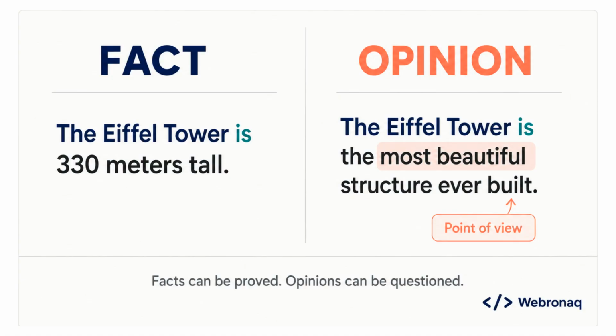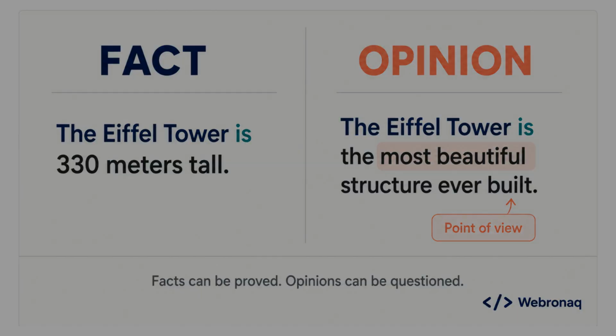Now this one. The Eiffel Tower is the most beautiful structure ever built. That's an opinion. Why? Because most beautiful is a judgment. Someone else might completely disagree, and neither person is wrong in the factual sense. Opinions aren't bad. They're a normal part of writing and conversation. But recognizing them means you read more carefully and think more critically. Coming up next, we'll look at the specific words that signal an opinion is on the way.